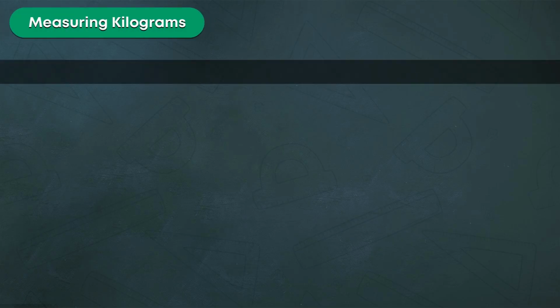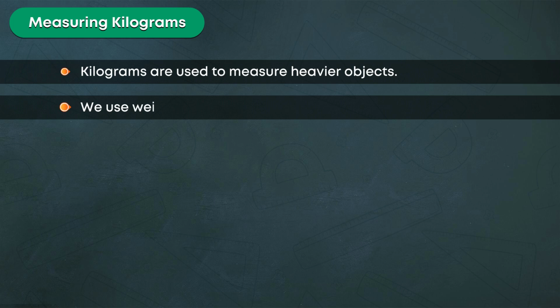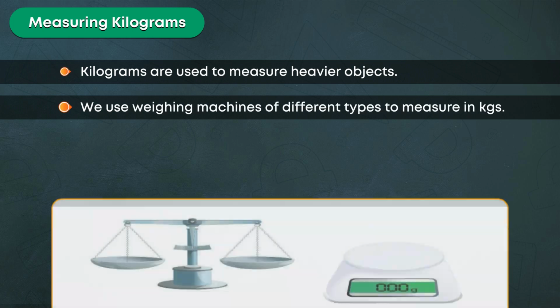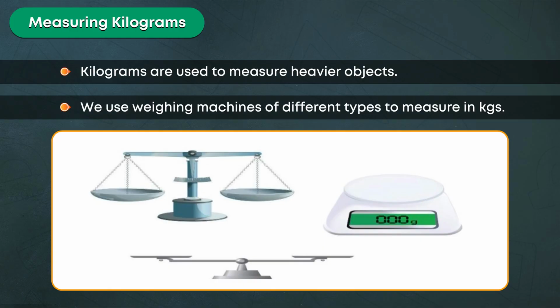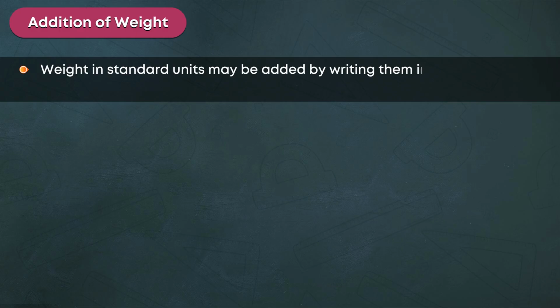Measuring kilograms. Kilograms are used to measure heavier objects. We use weighing machines of different types to measure in kgs. Addition of weight. Weight in standard units may be added by writing them in vertical columns, unit-wise.